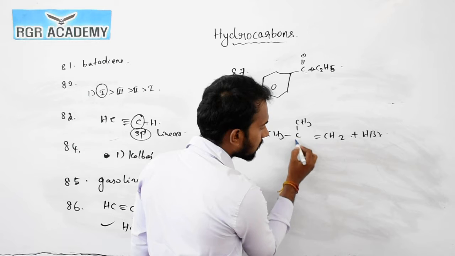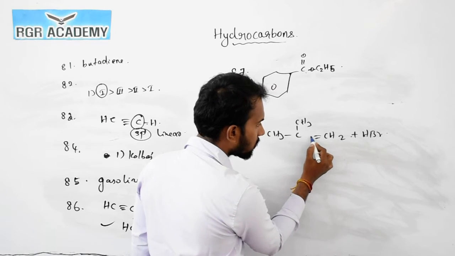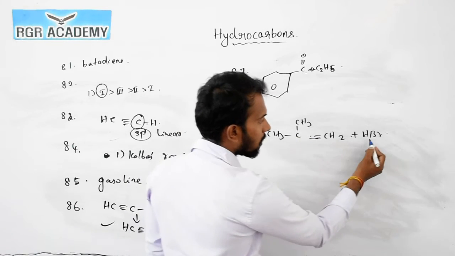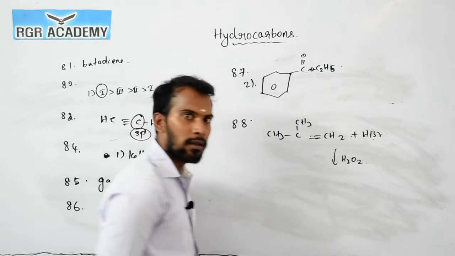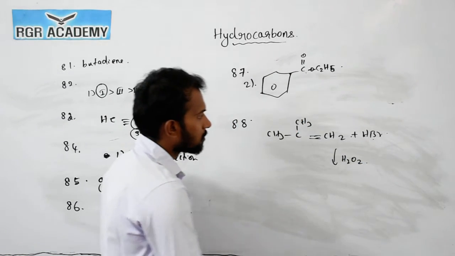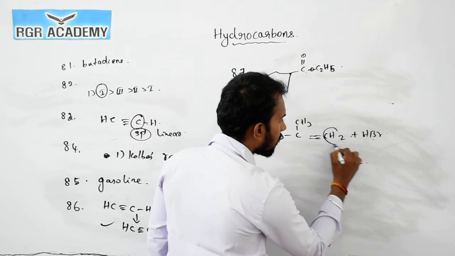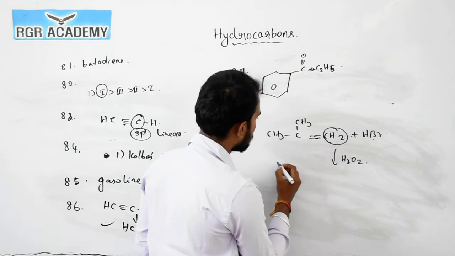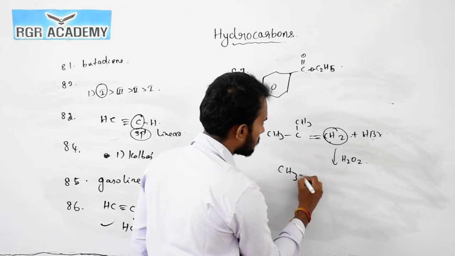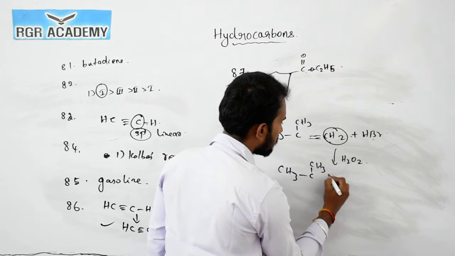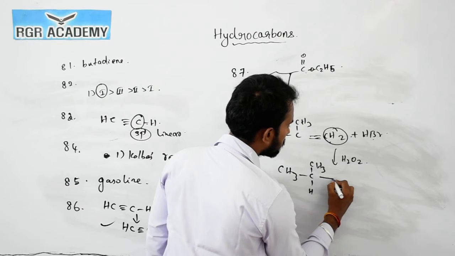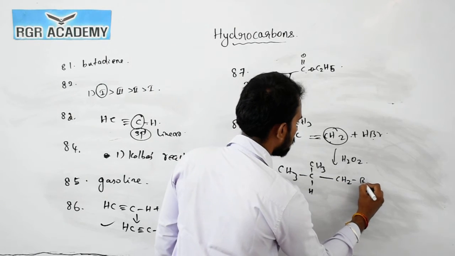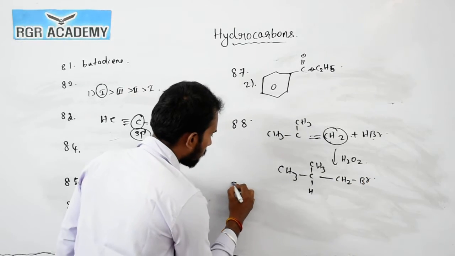When it attaches to the unsaturated compound, carbon double bond carbon, in the presence of peroxide, it goes to the carbon which has more number of hydrogens. For example, this is the compound CH3 single bond CH2 single bond CH2Br.